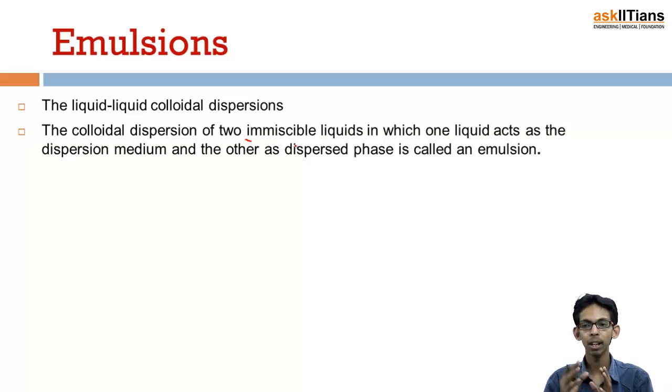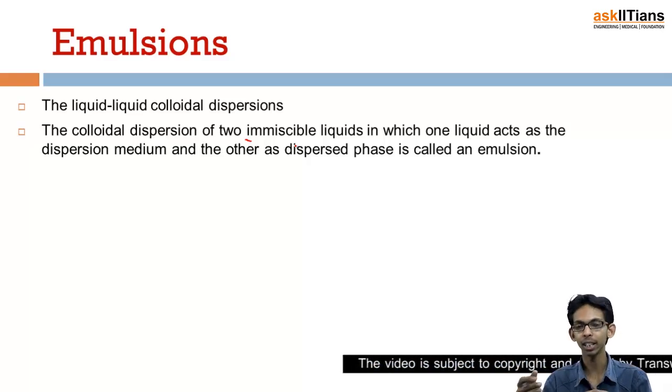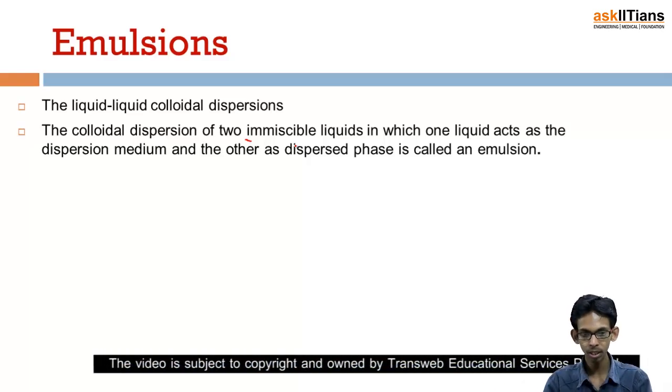For example, if I add ethyl alcohol to water, it will completely mix. But if I add vegetable oil to the water, the two liquids, oil and water, will not mix and remain suspended in one another. So this type of liquids which do not mix completely are known as immiscible. So an emulsion can be defined as a colloidal system of two immiscible liquids in which one liquid acts as the dispersion medium, that means the one in larger amount, and the other acts as the dispersed phase.